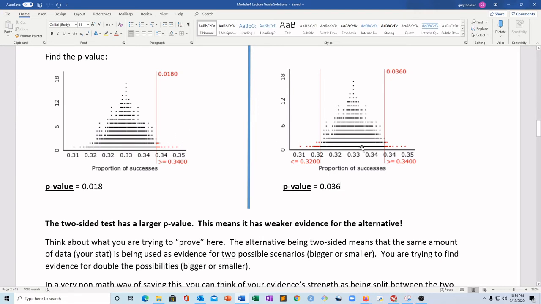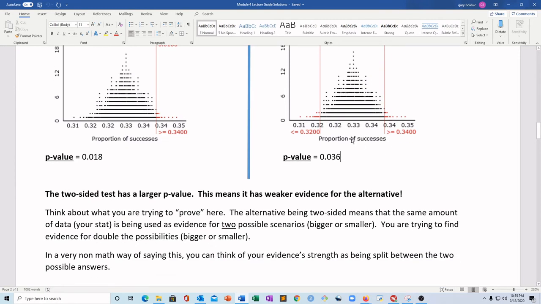But in the two-sided case, you're splitting up that evidence into two different things you're trying to prove, right? It's like you're splitting the strength up between these two options. And so altogether, because you're splitting that up, you're weakening the overall ability to show that this is true. Because you're trying to show two things could be true now, but you haven't increased your evidence. Your statistic is just as extreme as before, right?